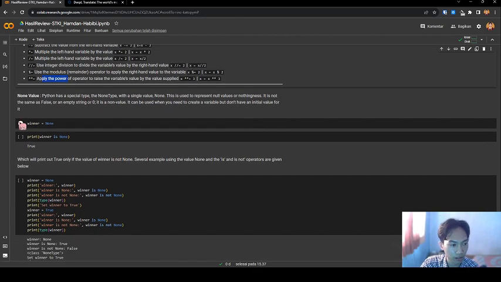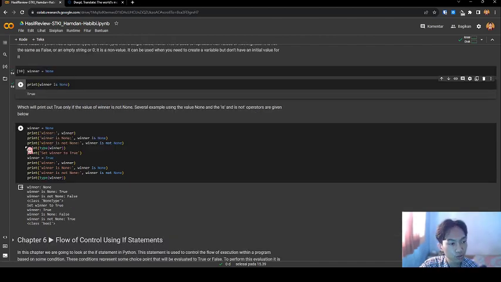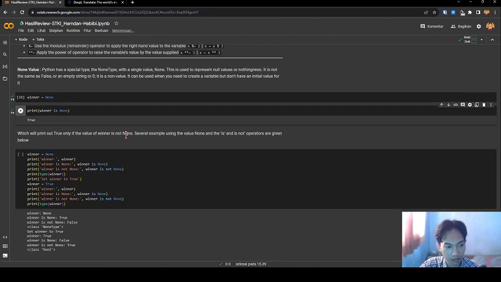Let's see the code. Run this. Winner is None. Print winner is None. Winner is not None, which will print True only if the value of winner is not None. Several examples using the value None and the is and not operations are given below.